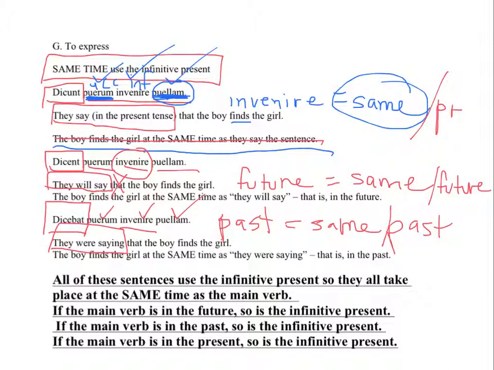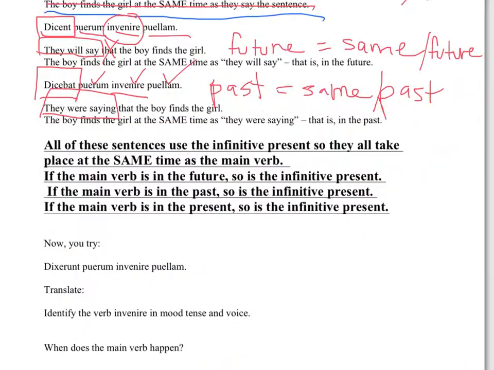No matter when the main clause happens, the infinitive present expresses the same exact time. So look, all of these sentences use the infinitive present, so they all take place at the same time as their main verb. If the main verb's in the future, so is the infinitive present.